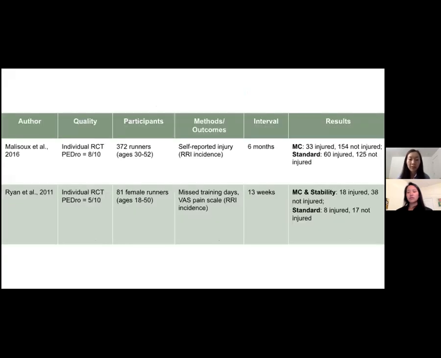And these are the articles that looked at self-reported RRI incidents. Notice that Ryan et al. only looked at females, whereas Malisu looked at all genders. And Malisu et al. examined the individuals for twice as long as Ryan et al. And we reported the results of how many people got injured here.